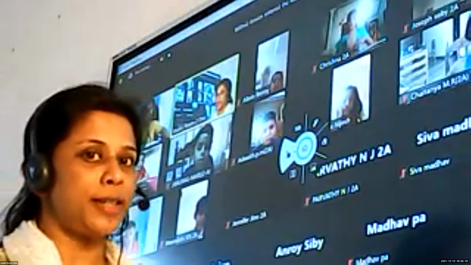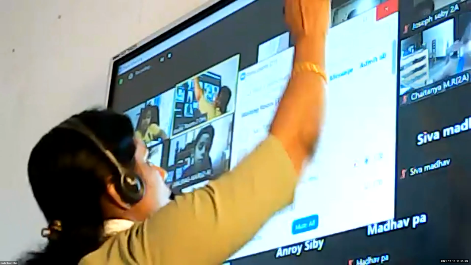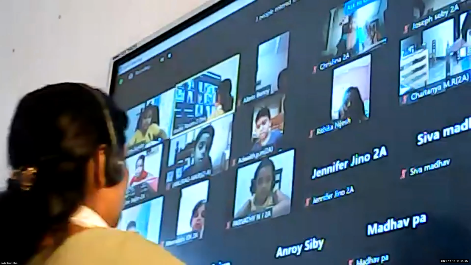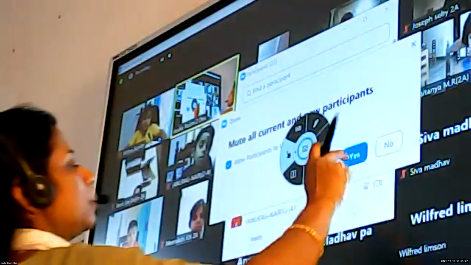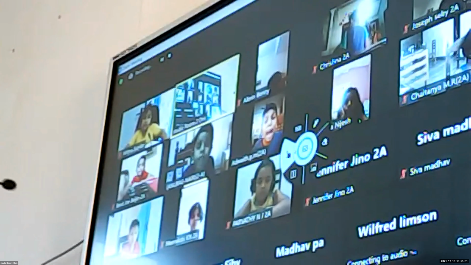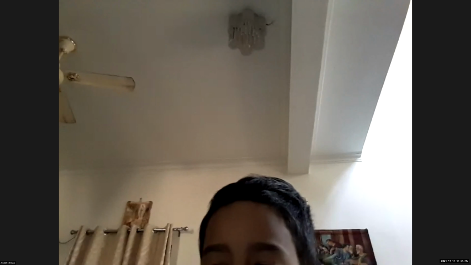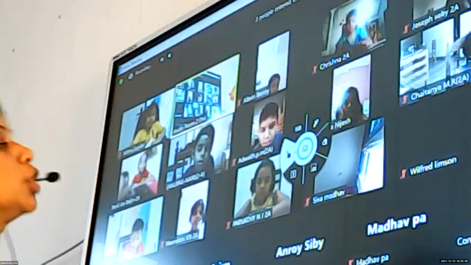In today's session, let us learn about conjunctions. So we all know what conjunctions are. Come on, tell me, what are conjunctions? Yes, very good. Conjunctions are joining words.